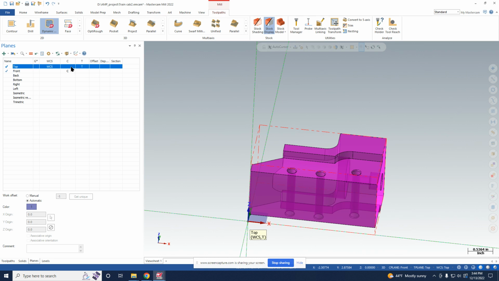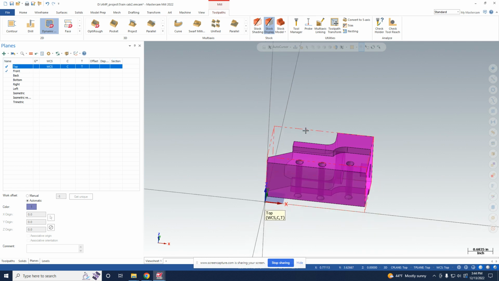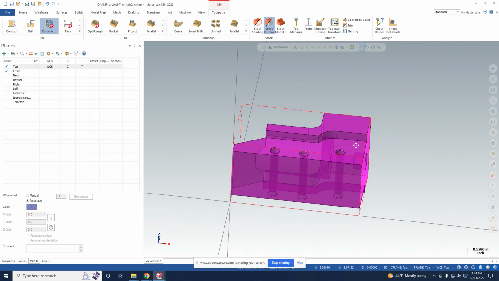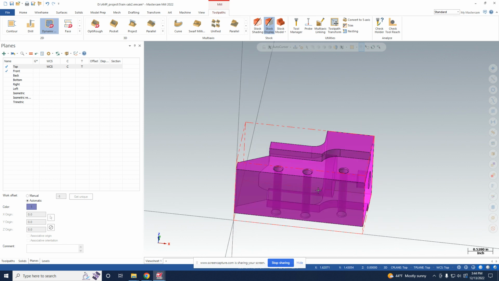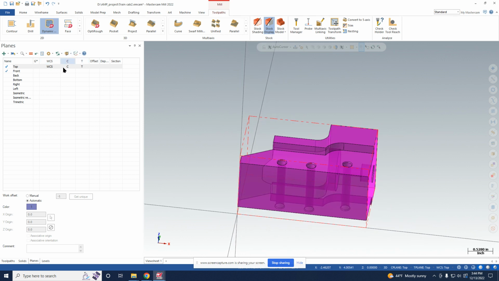So right now the current tool plane is the top view. I don't entirely know how that works exactly. I haven't figured that out yet, but I just know that that was causing problems. So you need to keep it in the same plane.